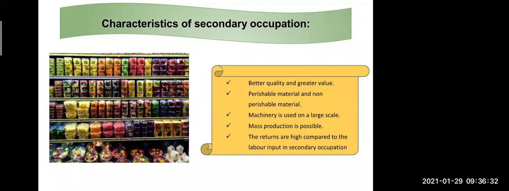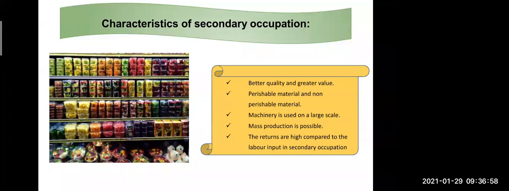So this is a non perishable material. Next one is machinery is used on a large scale. See the industries now, cheese, paneer, and all these things are made in big industries, having big machinery, and a lot of workers are also there. When they are making the secondary products, they are making them in a large quantity because they are making them for the people. So big machineries are used for this purpose.